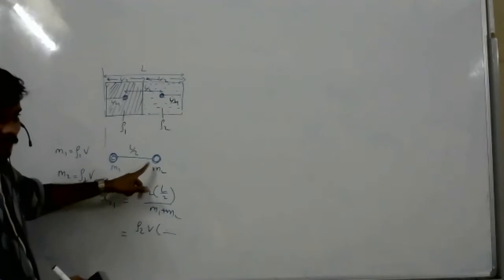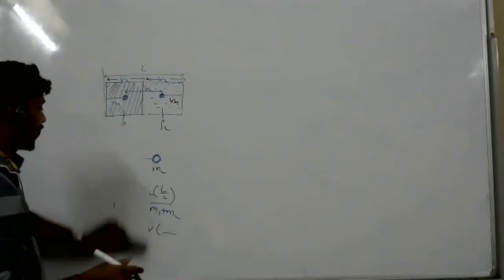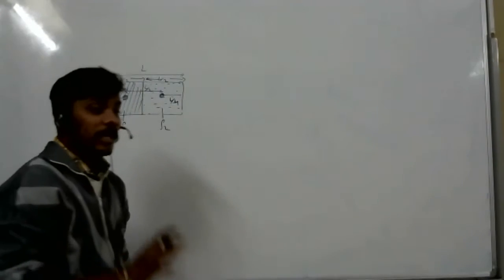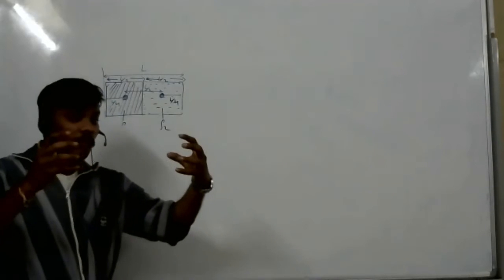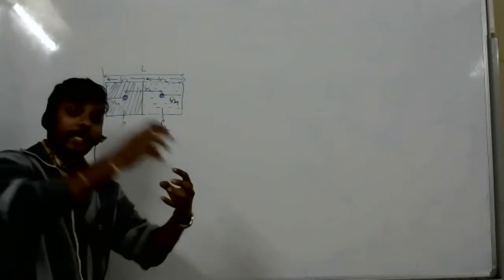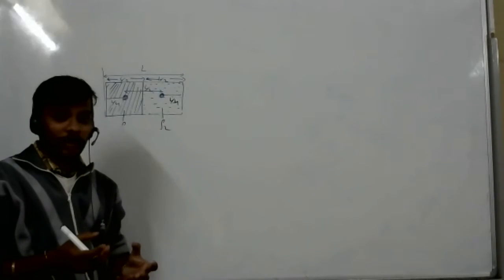Risha, did you understand how to do this problem? Sir, I didn't understand how to get the formula. Look at this. When two bodies are given, once see that in the previous sums we did, if you want to find the center of mass of the second body from the first body, did you remember?